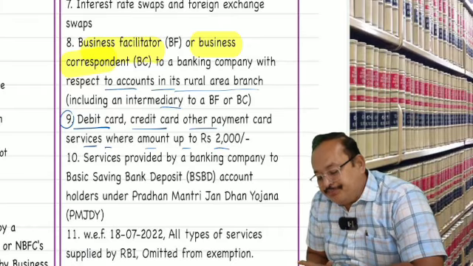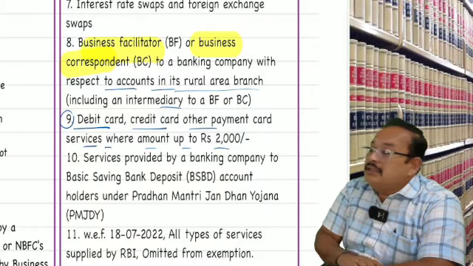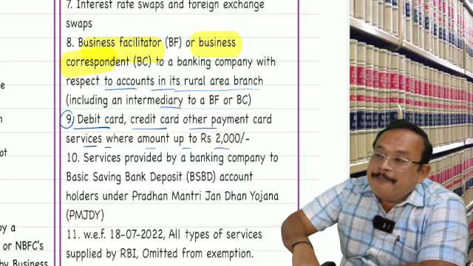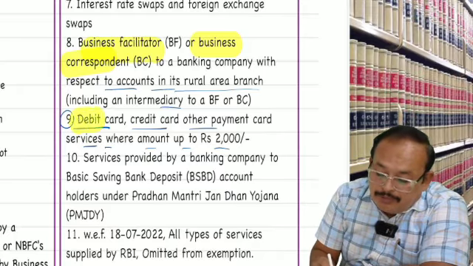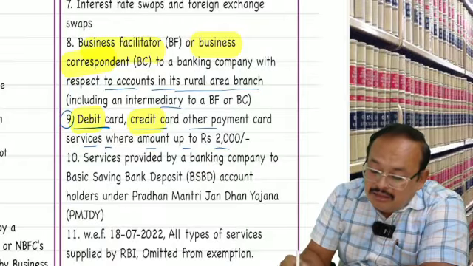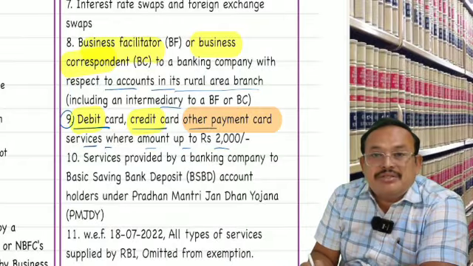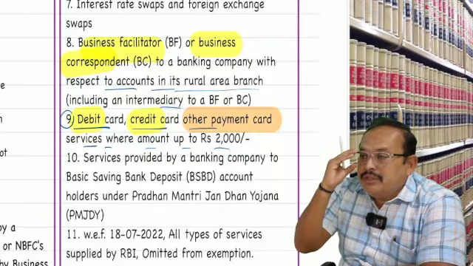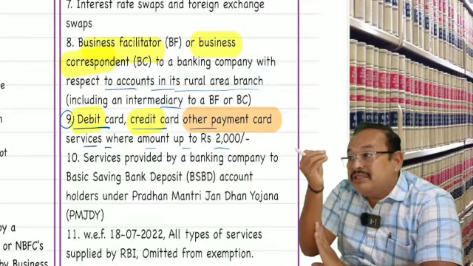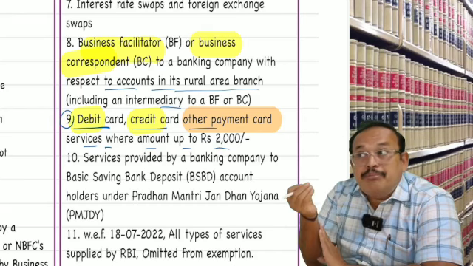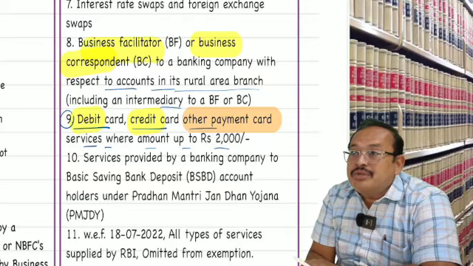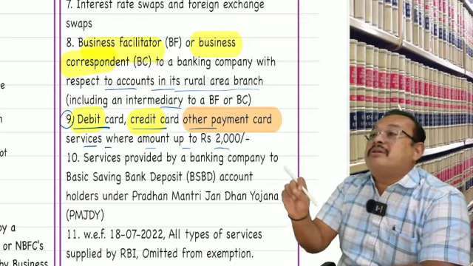But anyhow, here they are telling not UPI payment. They are telling what? Debit card, credit card, or any other card services. If you use, then in that case, the banker will charge the charges. That banking company charging the charges is exempted from the payment of the GST.